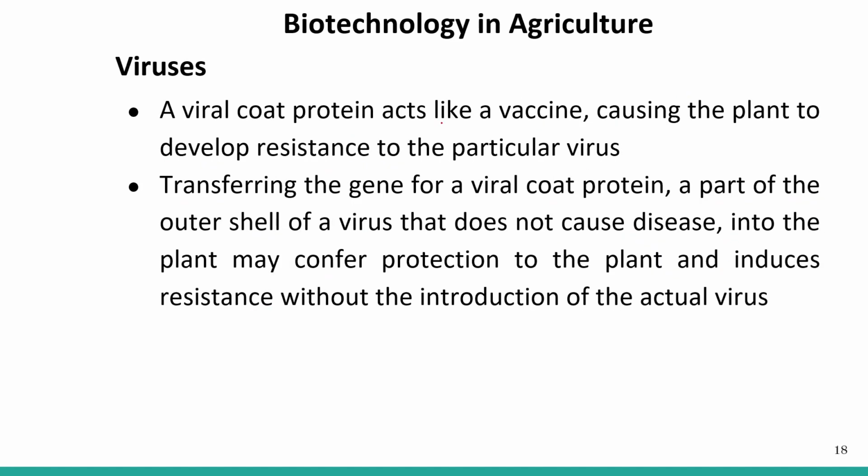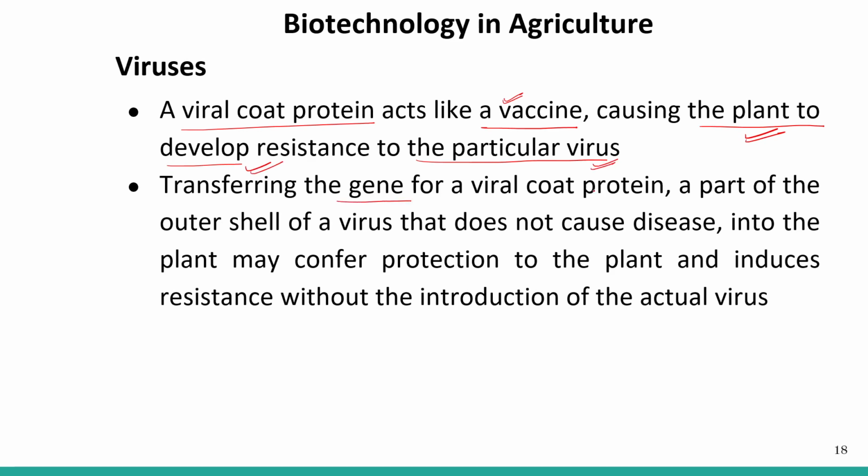A viral coat protein acts like a vaccine, causing the plants to develop resistance to the particular virus. So this viral coat protein is taken out from the respective virus, and a sort of vaccine-type biomolecule is developed, which causes plants to develop resistance to the particular virus.